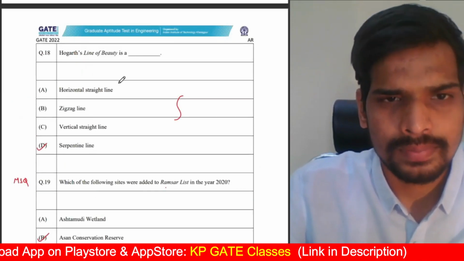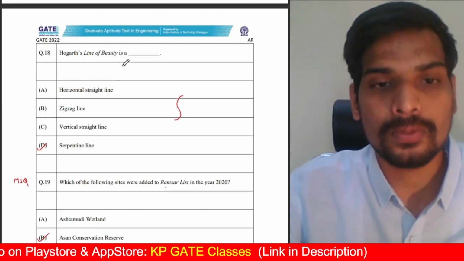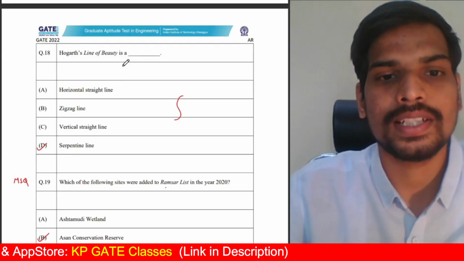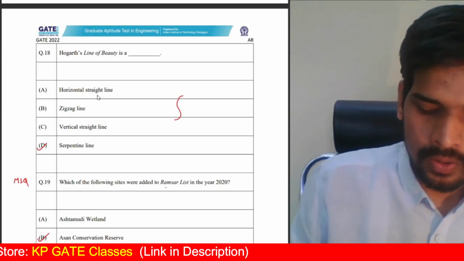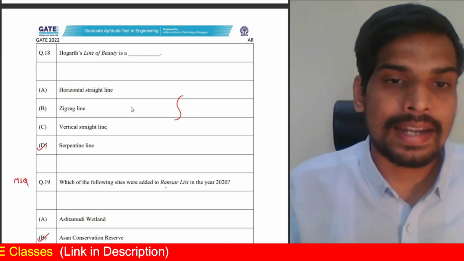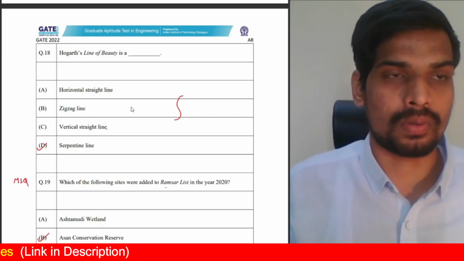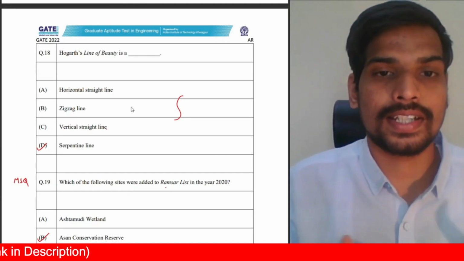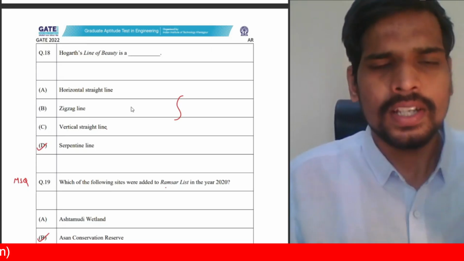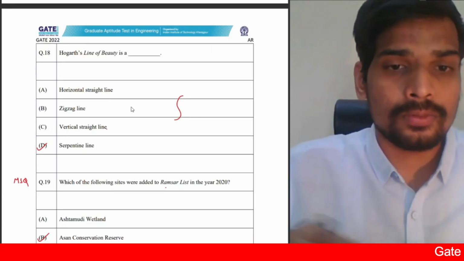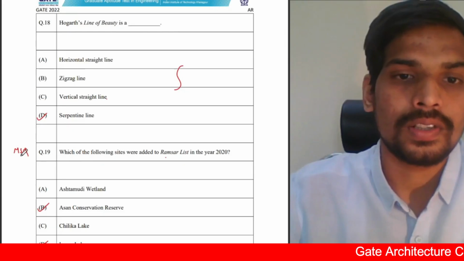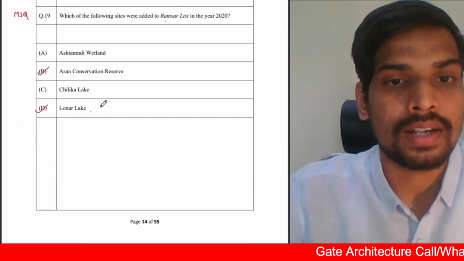Now you see this question, Hogarth's line of beauty. Even if you don't know this particular concept, you could take an approximated guess by looking into the other options. Horizontal straight line, vertical straight line, if you see. A and C could directly be eliminated probably. A vertical and horizontal straight line, why would it be given a name of line of beauty, right? So you can take an approximate guess even if you don't know the exact concept sometimes in the GATE exam. So yeah, that's a 1 mark question.